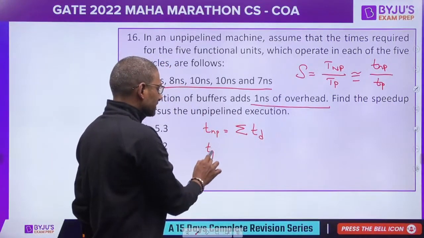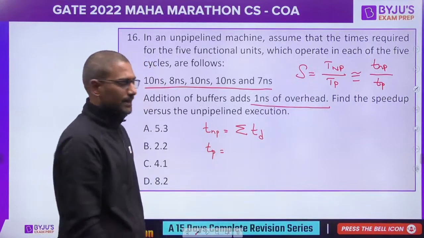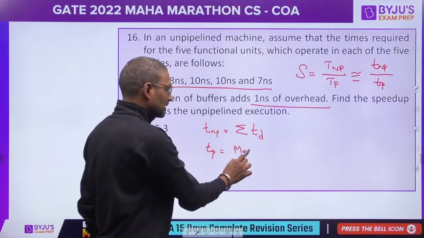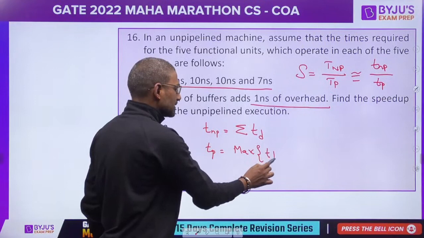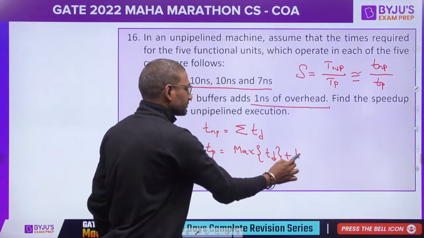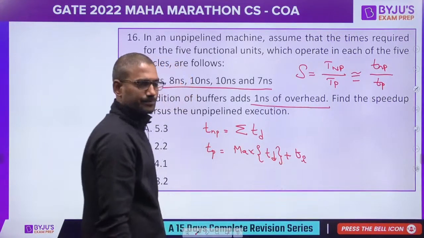And what is the pipelined cycle time? Just now we solved it: max of all the stage delays plus interstage delay.